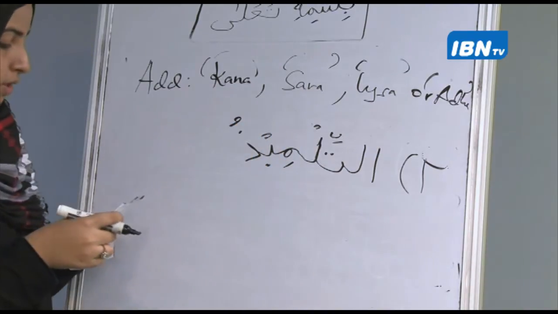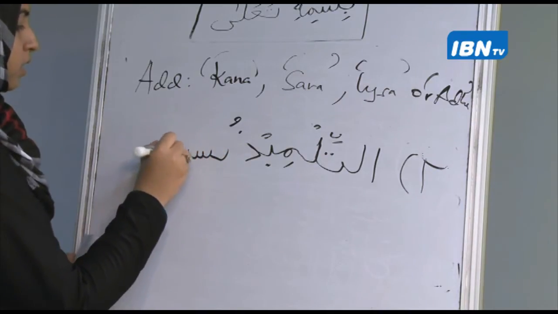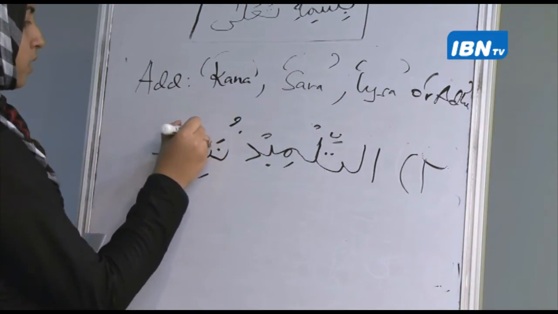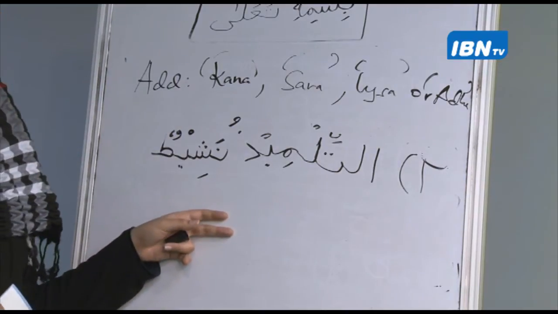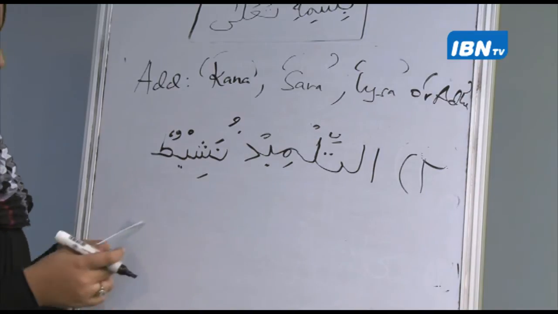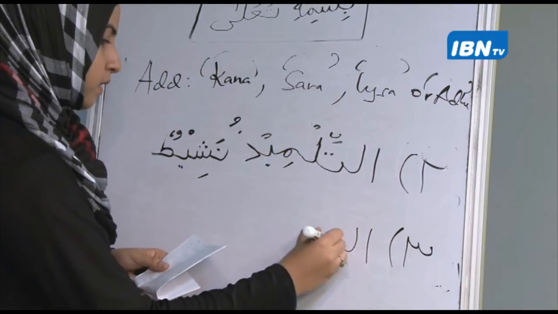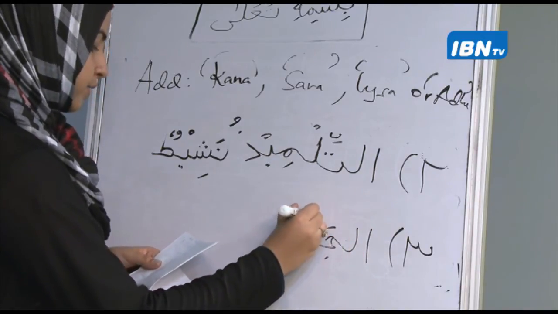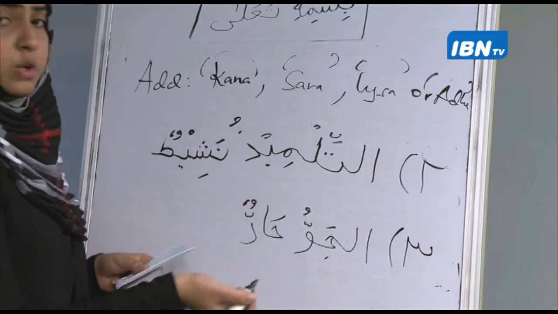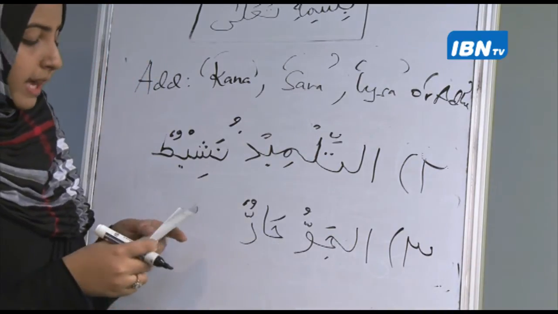So at-tilmidhu nashitun. Tilmidh means pupil, right? At-tilmidhu nashitun. Then we have al-jawu harun. Try to look up the meanings on your own, so this will improve your vocabulary.